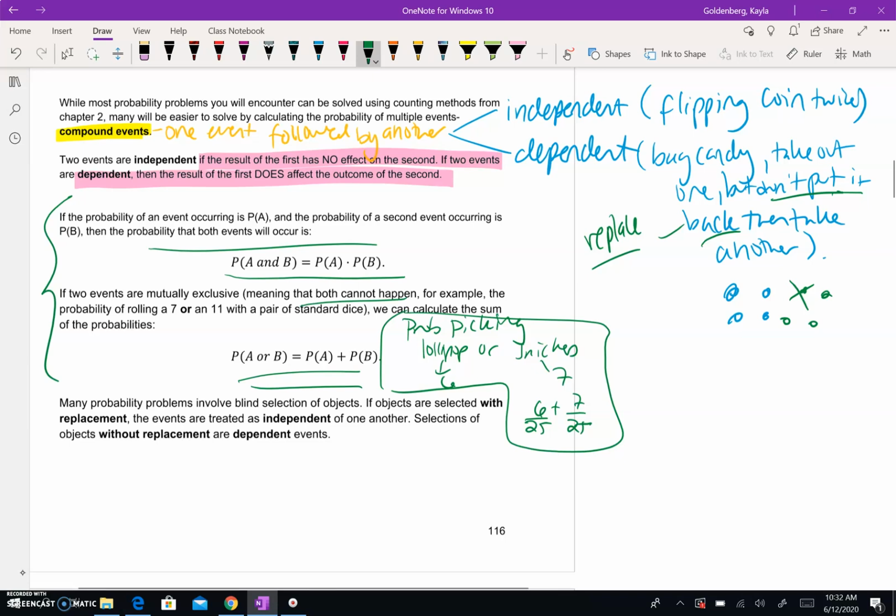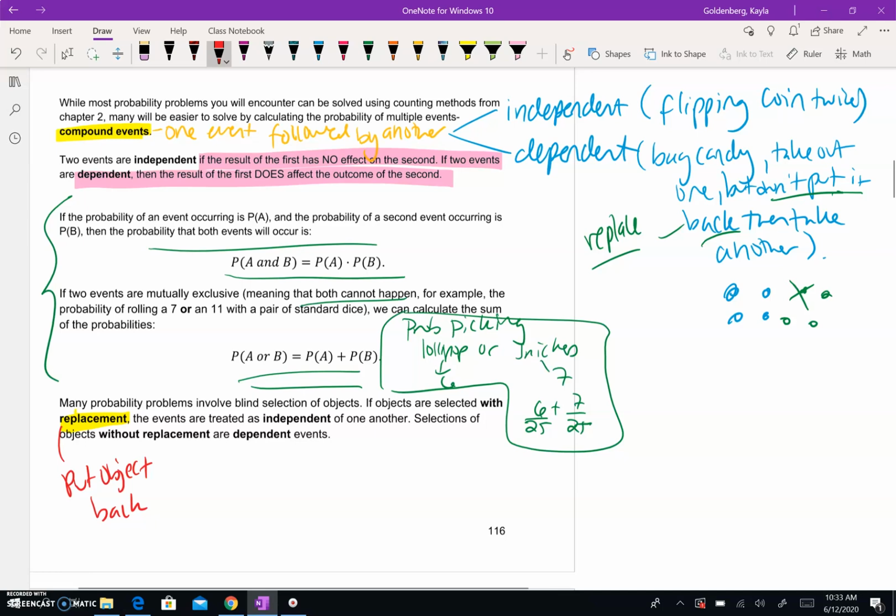You don't have to write down everything. Many probability problems involve blind selection of objects. If objects are selected with replacement, remember that means you're putting the object back. So this is another word to make sure you write down, and that's where you put the object back. The events are treated as independent of each other.